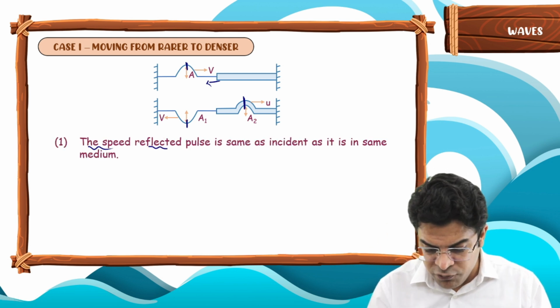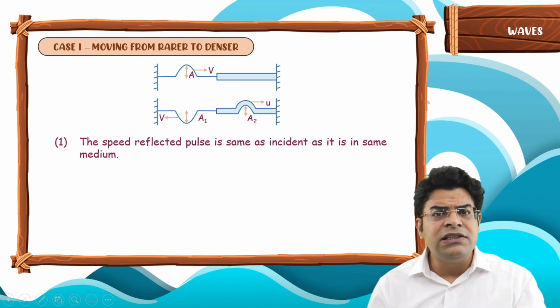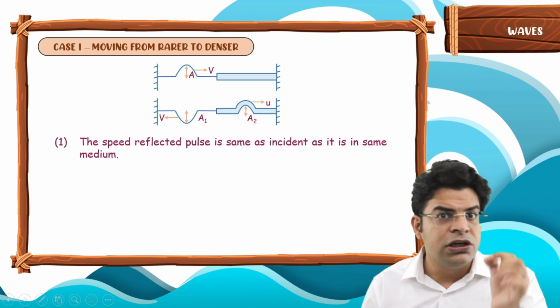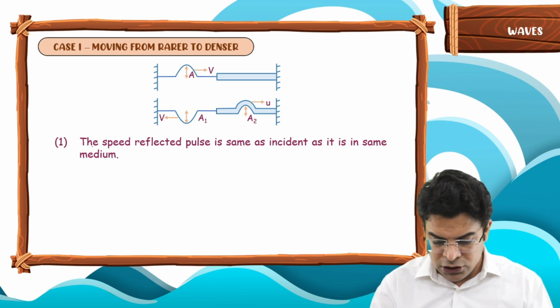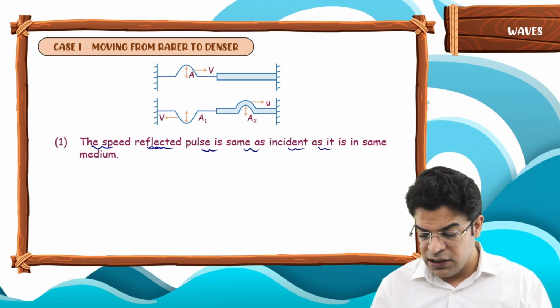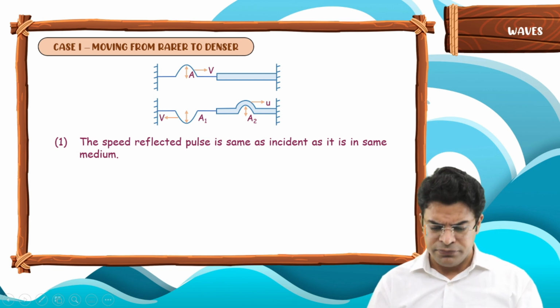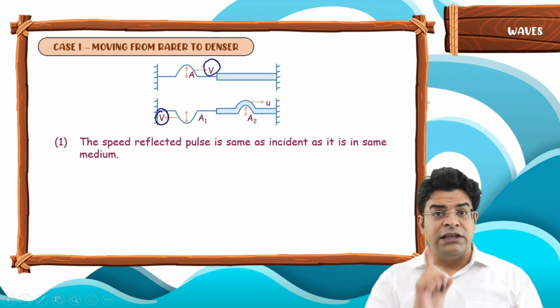The speed of the reflected pulse is the same as that of the incident. Why? Because they are in the same medium. And when the wave is in the same medium, it must have the same speed because the speed of the wave in the medium depends upon the medium. So the speed of the reflected pulse is the same as the incident as it is in the same medium. In the same medium, the speed is the same, right? So you can see here the reflected pulse has the same speed as the incident pulse.